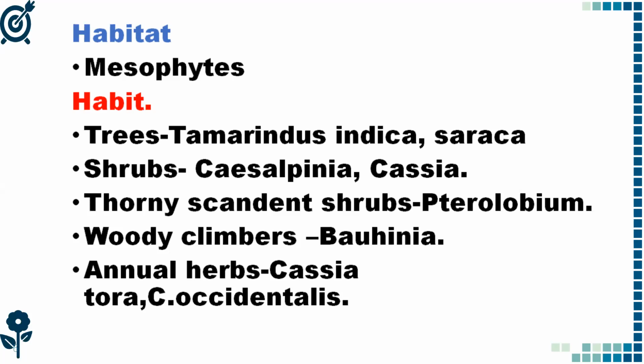Bauhinia climbs with the help of tendrils that are like small hooks. And there are annual herbs, Cassia tora, Cassia occidentalis, and Cassia fistula. These are the different varieties of plants, with their habit and habitats, belonging to this Caesalpiniaceae family.